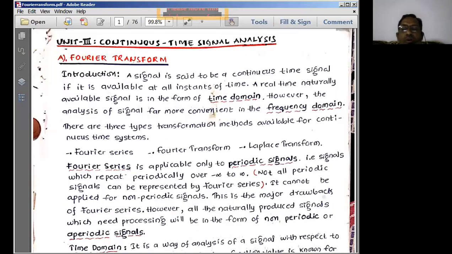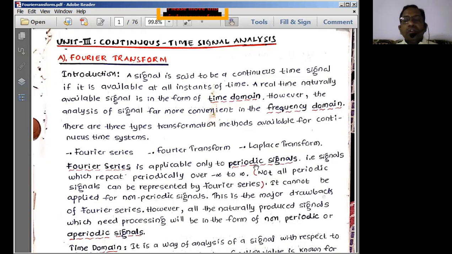Now we move on to the next topic in this unit, which is the Fourier transforms. Fourier series, Fourier transforms, Laplace transforms, Z transforms are known as tools normally used to transform the signal in the time domain into some other domain.